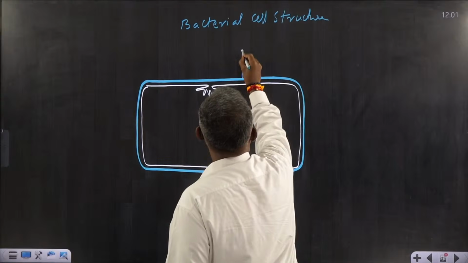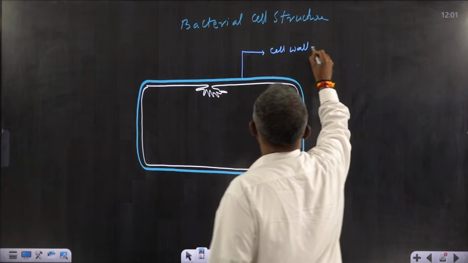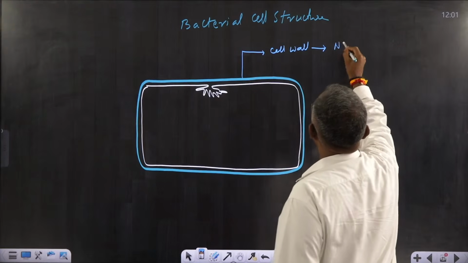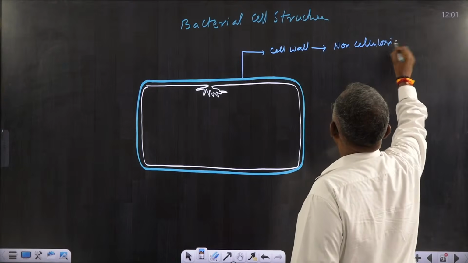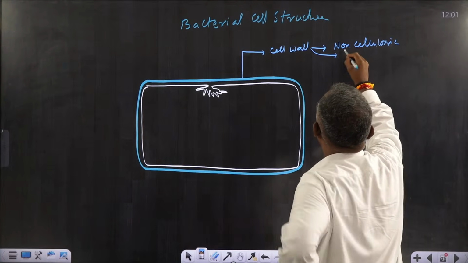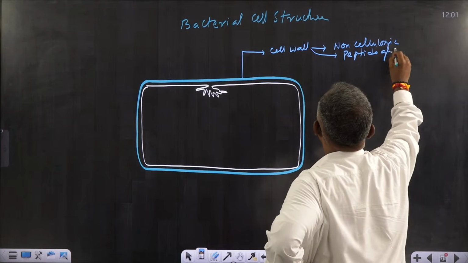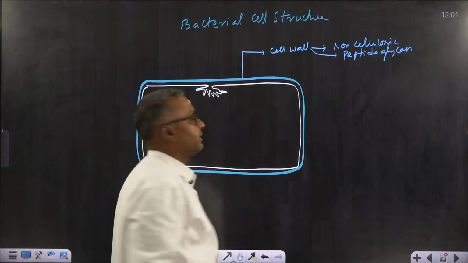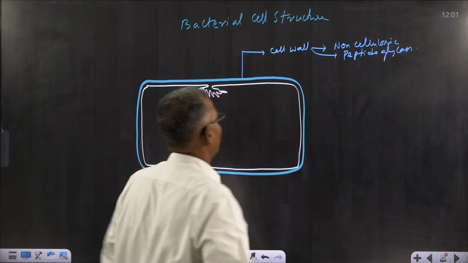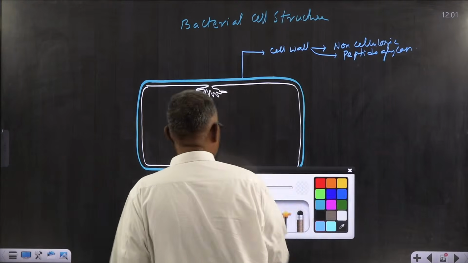So I said this is cell wall. I said the cell wall is non-cellulosic and it is composed of peptidoglycan. In most, there is some difference also there in different bacteria and different groups of bacteria in cell wall composition. Most common is peptidoglycan.